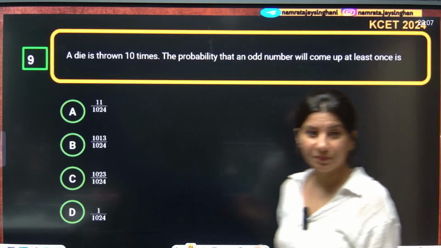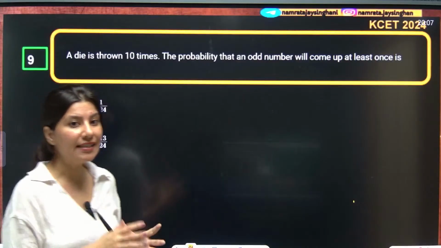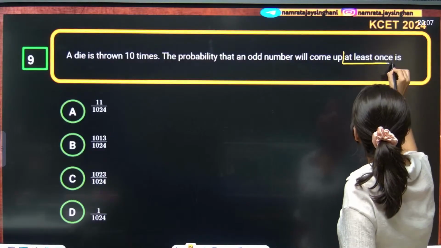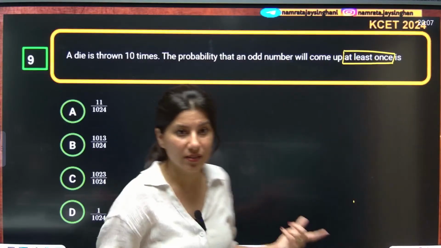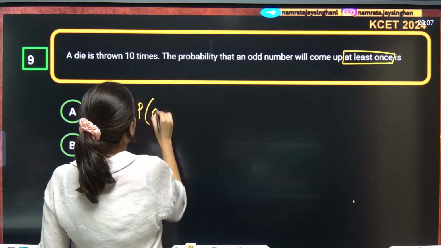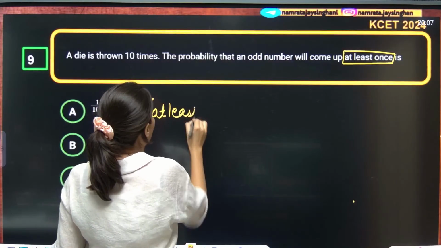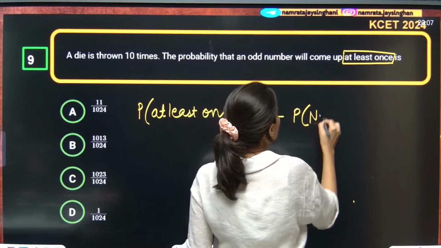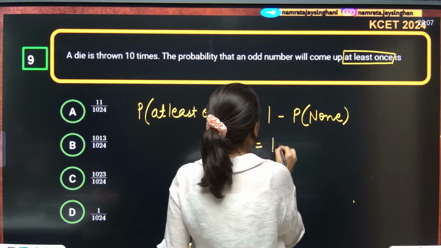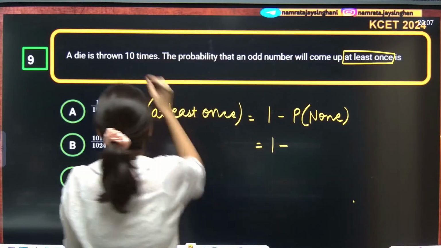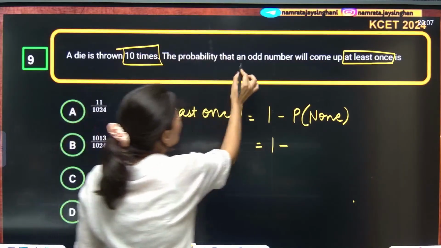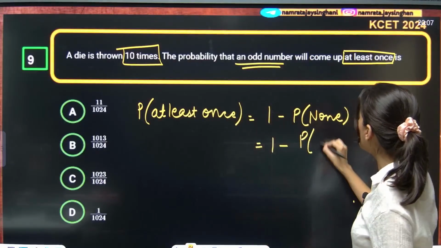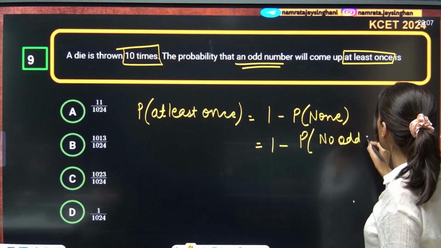Okay, this question. A die is thrown 10 times. The probability that an odd number will come up at least once. See, I told you, at least once. Probability of at least once is equal to 1 minus probability of none. Die is thrown 10 times, probability that an odd number will come up at least once. So 1 minus probability of no odd number appears.